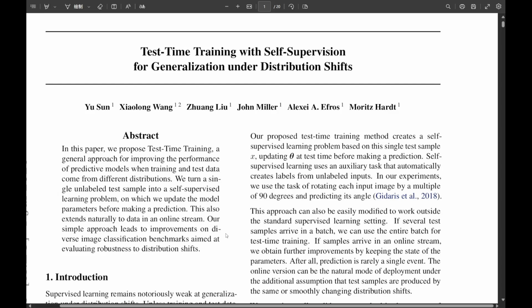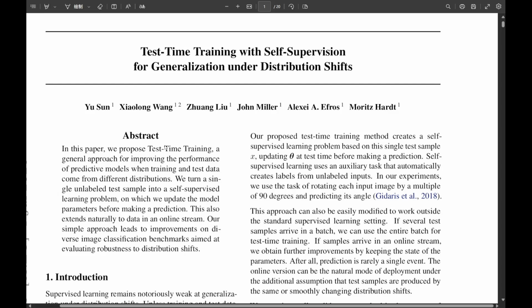Okay, let's break this down. We're saying AI models can get thrown off by seemingly small differences between their neat training world and the messy real world. What's the basic problem they're trying to solve? Well, the core issue is that standard supervised learning models are notoriously weak at generalizing when these shifts happen. Think about a cat and dog model trained in perfect studio lighting. You put it out on a dim, rainy street. Completely different distribution. Performance drops. Right, and usually people try things like adversarial robustness or domain adaptation, trying to guess these shifts during training, like trying to prepare for the storm before it arrives. Exactly, you try to anticipate.